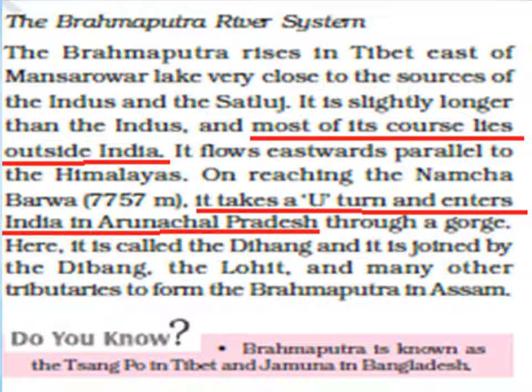So here we will discuss the topic, the Brahmaputra river system. This river rises in Tibet, east of Mansarovar lake, and it is very close to the sources of Indus and Satluj. It is longer than Indus and most of its course is outside of India.